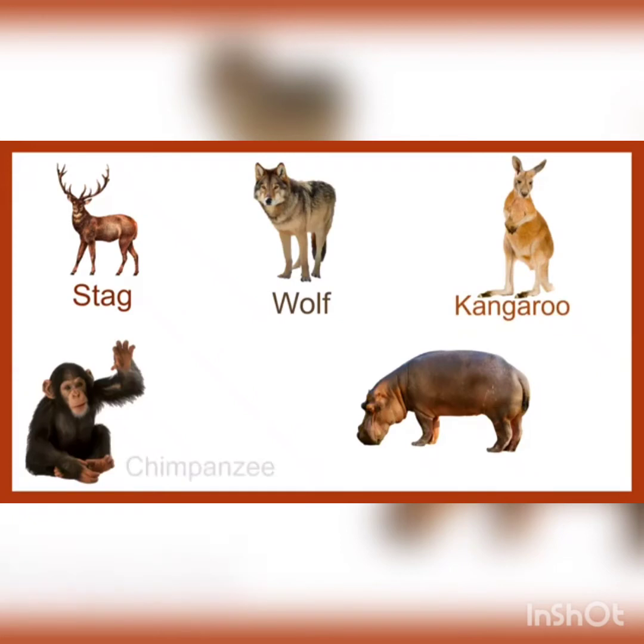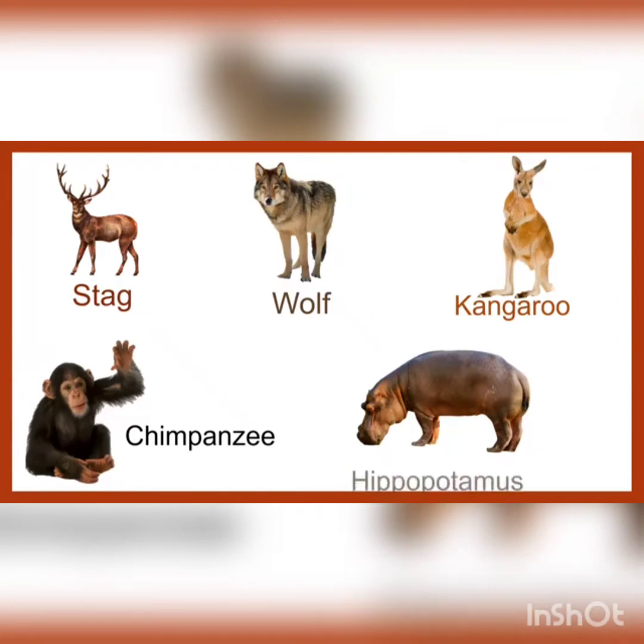K-A-N-G-A-R-O-O, kangaroo. Then we have chimpanzee, C-H-I-M-P-A-N-Z-E-E, chimpanzee. Then last one is hippopotamus, H-I-P-P-O-P-O-T-A-M-U-S, hippopotamus. These all are wild animals, and they are very huge and they are very harmful, so that they cannot live with us. So they all live in jungle.